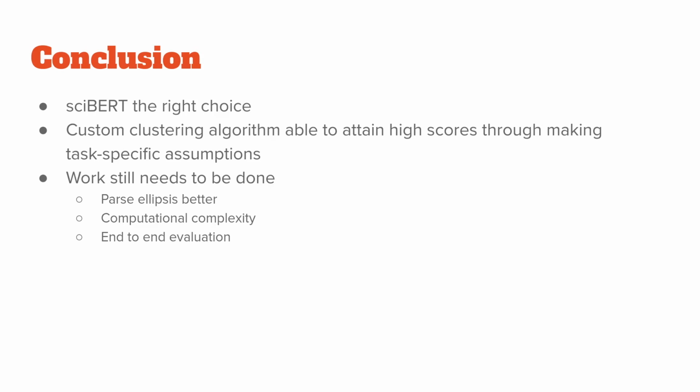So just to conclude here, SciBERT was definitely the right choice for the dataset mention extraction task. It was able to attain high scores even with the relatively little training data that we were able to feed it. And that's of course due to the latent space that it learned and identified during pre-training. The custom clustering algorithm was able to attain high scores through making task-specific assumptions, but work still needs to be done. So first of all, ellipses and summations need to be parsed better, because there's no actual step being taken to split those when they are retrieved from SciBERT and put into our algorithm. They're actually tagged as one entity, and those need to be split in order to be able to properly cluster them.